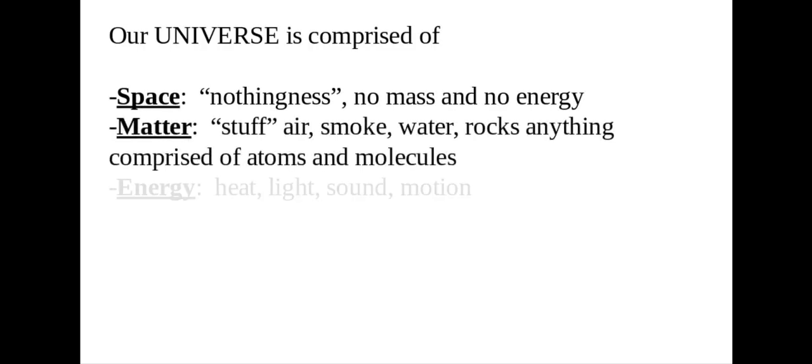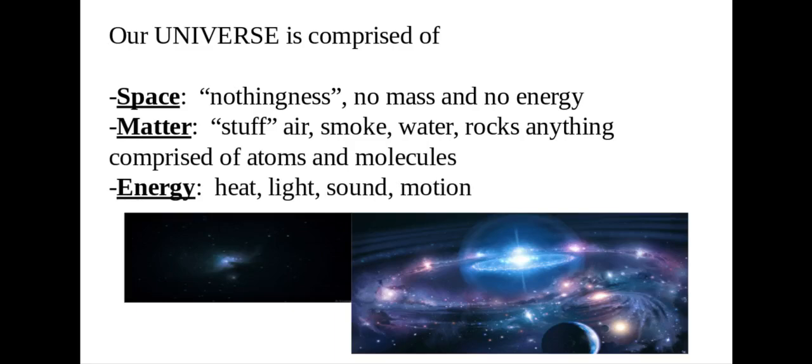So we're going to start out by talking about our universe. Our universe is comprised of three main things. We have the space, which is kind of nothingness where there is no mass and no energy. Then we also have matter. Matter is anything that has mass and takes up space. We usually call it kind of stuff.